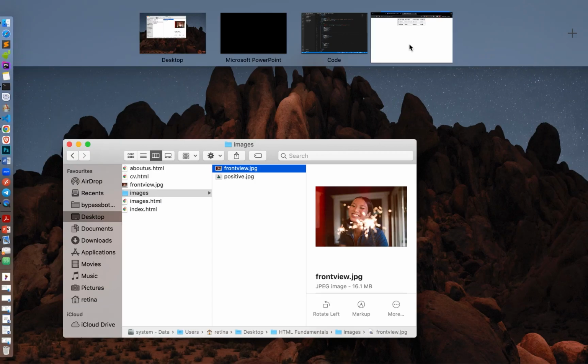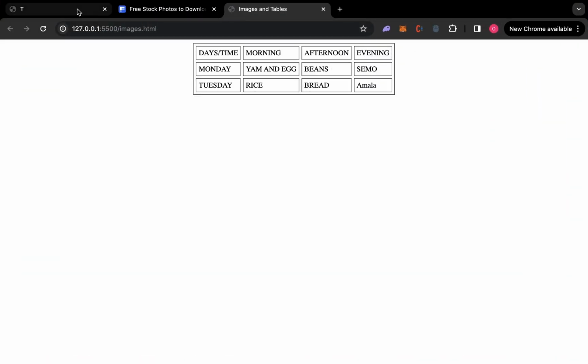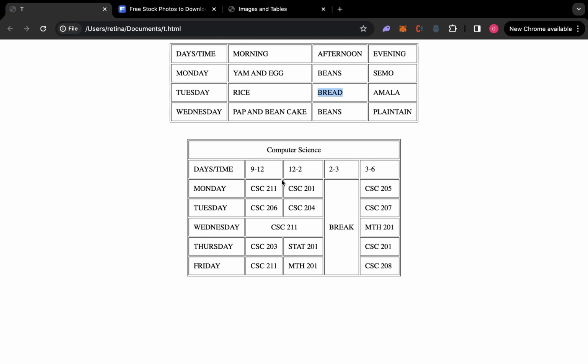So in the next class, we'll be designing this one, the more complicated one, where we have it spanning across columns and spanning across rows.